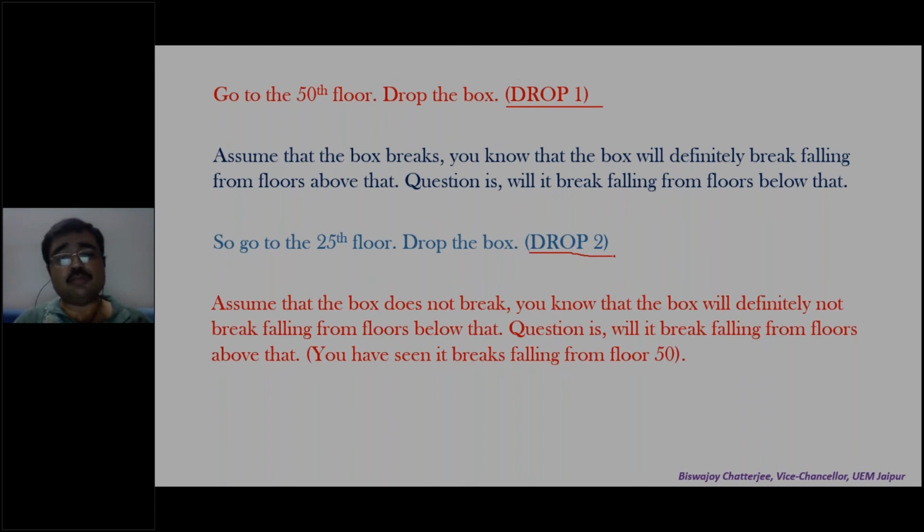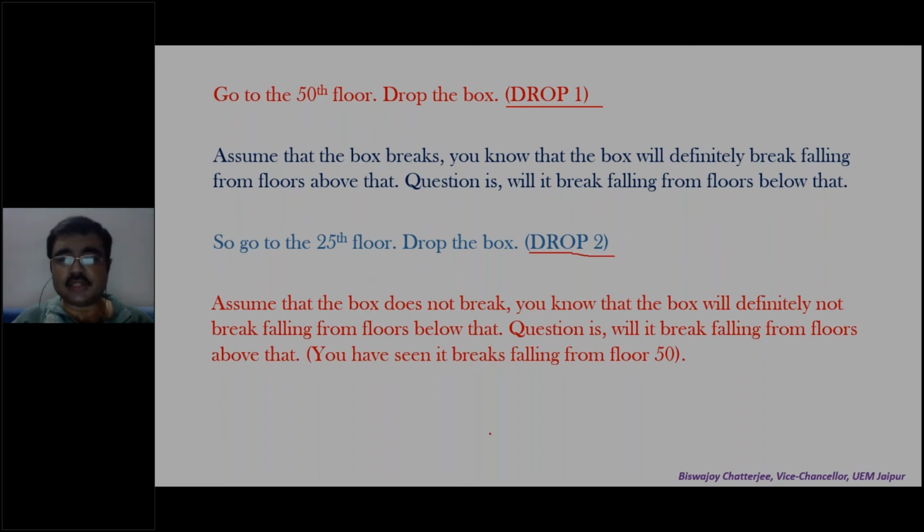But yes, it may break falling from the 26th floor. You haven't checked 26, but one thing you are sure of: 50 and above it will definitely break, and 25 or below it will not break.